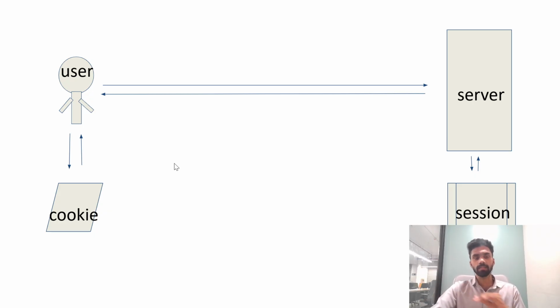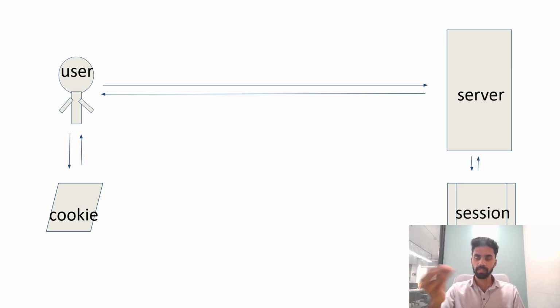This is the thing on the user side. When we log in to an app or server, like Facebook or Instagram, the server asks me for my username, password, everything. After we log in, the Facebook or Instagram server will create a session on the server.